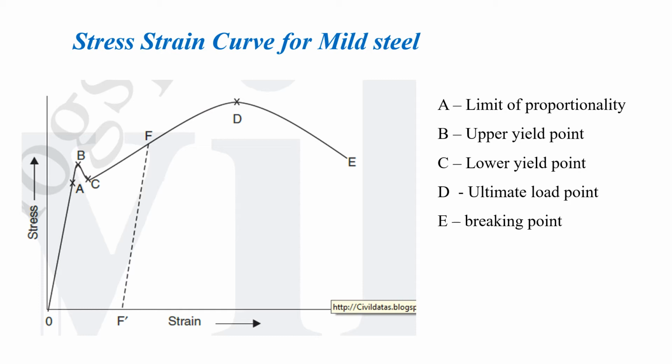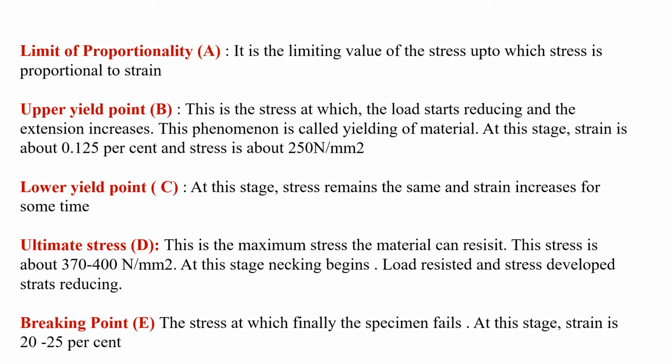The thing to be noted is, while the specimen breaks, the cross-sectional area of the specimen is less than the original cross-sectional area. And these terms: the limit of proportionality is the limiting value of the stress up to which the stress is directly proportional to strain. The upper yield point is the stress at which the load starts reducing and extension increases. This phenomenon is called yielding of the material. At this stage, for mild steel, the strain is about 0.125% and the stress is 250 Newton per mm square.